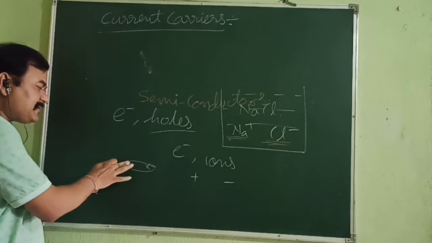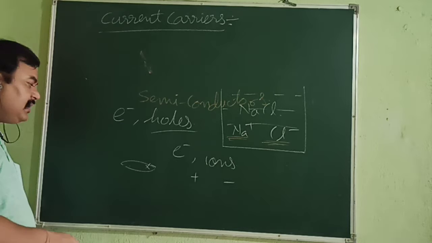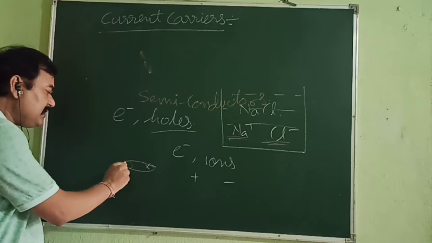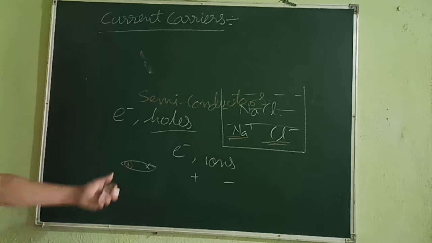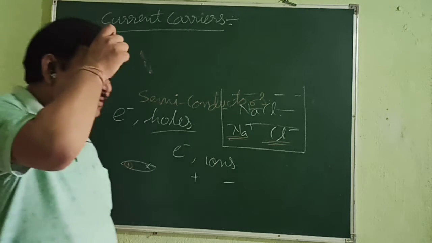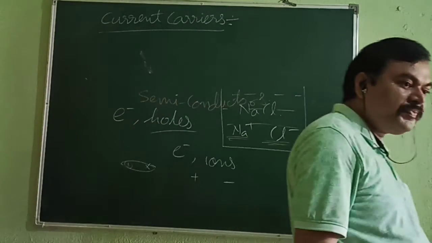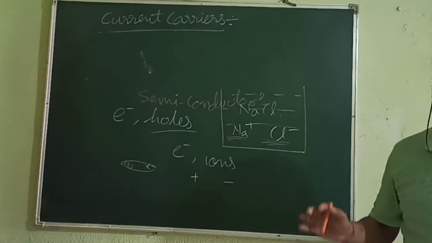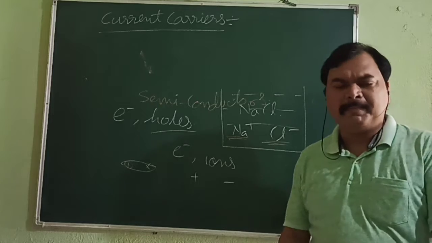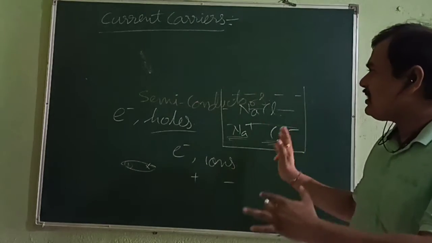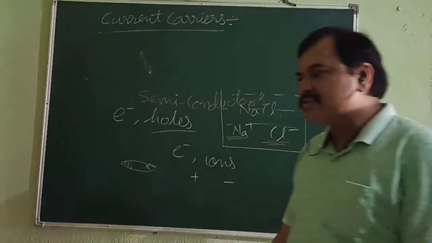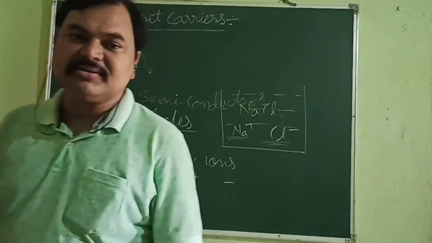If one electron is absent from there, a vacancy is created, and this vacancy is positively charged and is called a hole. So holes are also current carriers, which are positively charged. In short, the positively charged vacancy is called a hole, and it also carries the current. This is the basic idea of current carriers in different types of conductors.